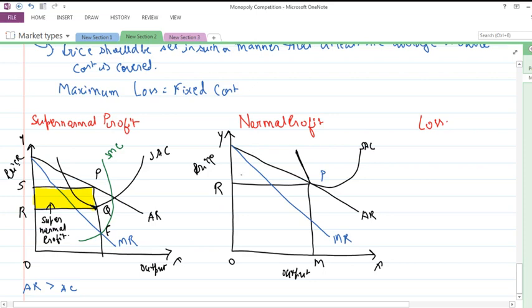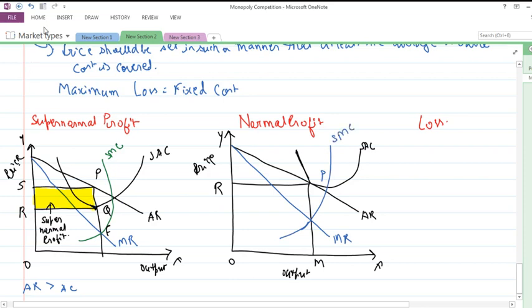Okay, this is the short run average cost curve, and at this point MR is interacting with this one. This is the short run marginal cost curve.